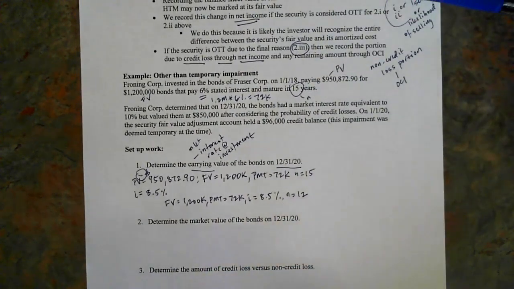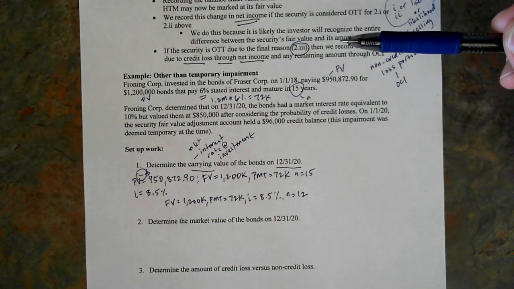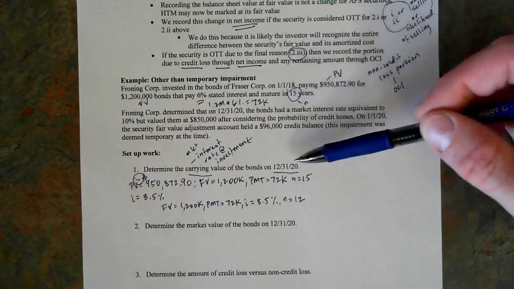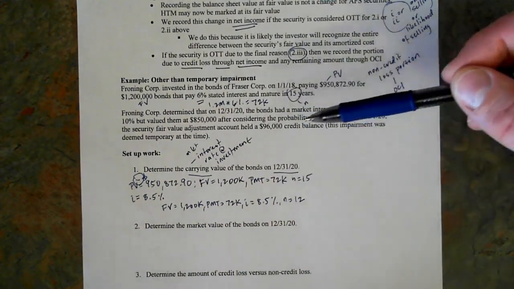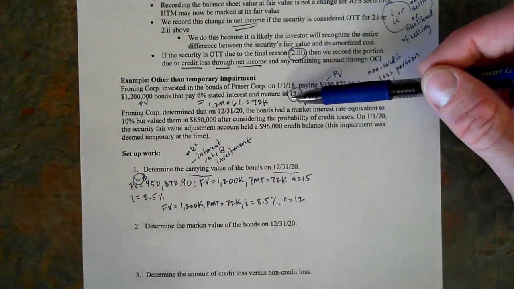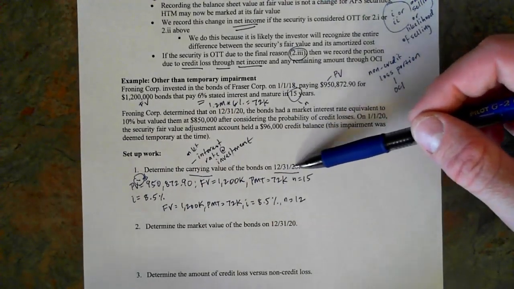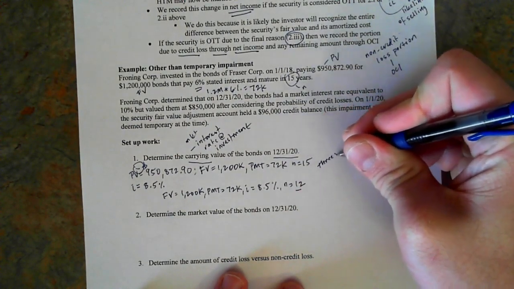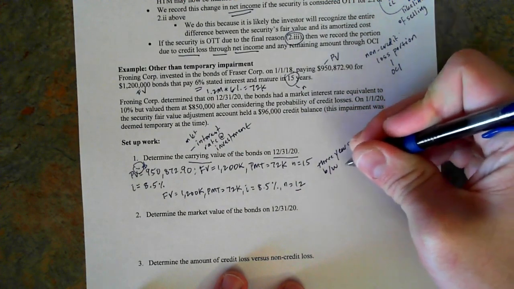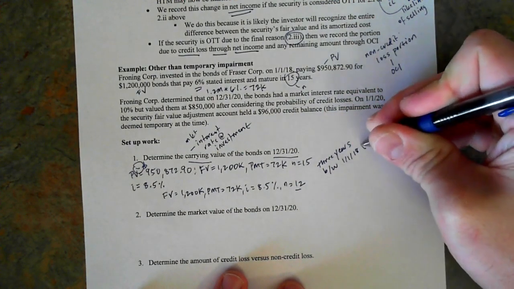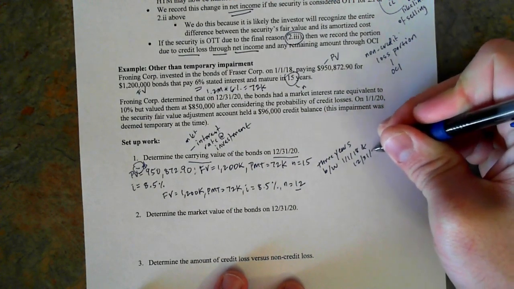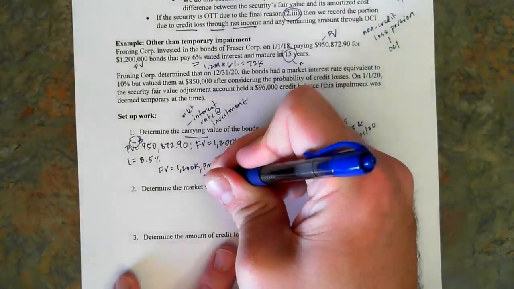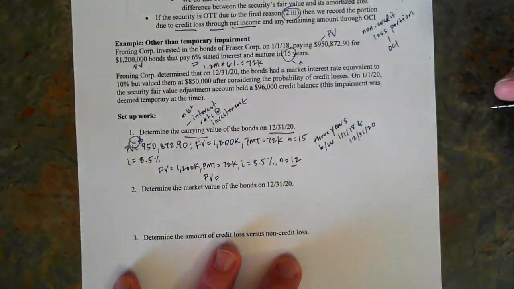December 31st, 2020 is 3 years from the date of 1/1/18. Don't screw up like my intermediate one students are doing right now, where they say, oh, but wait, that's only 2 years, and they forgot to count all of 2018. So remember, all of 2018, all of 2019, all of 2020, because we're at 12/31/20, that gives me 3 years. 3 years elapsed between 1/1/18 and 12/31/20. So now that gives me my new present value calculation. That new present value is the carrying value of the investment at that date.